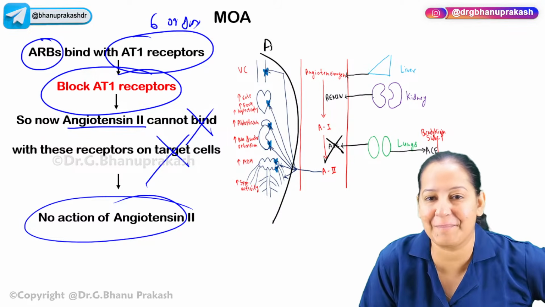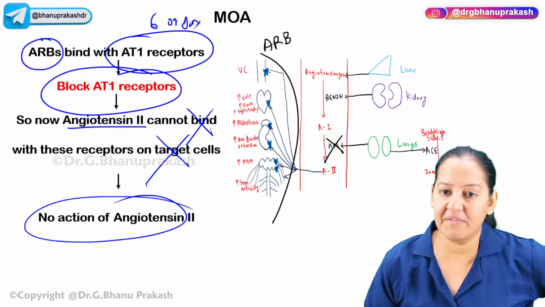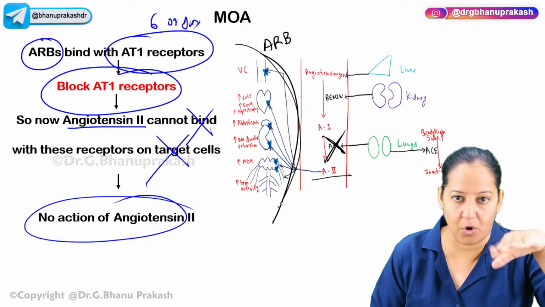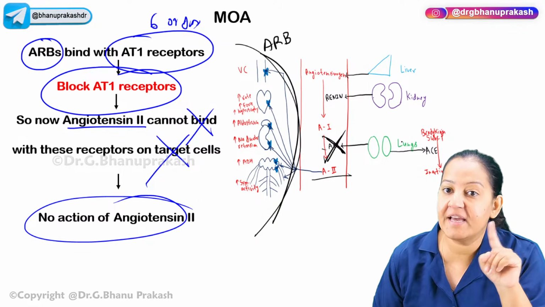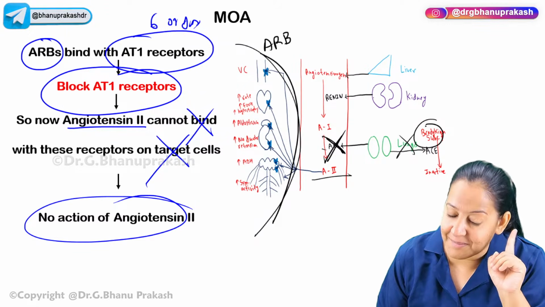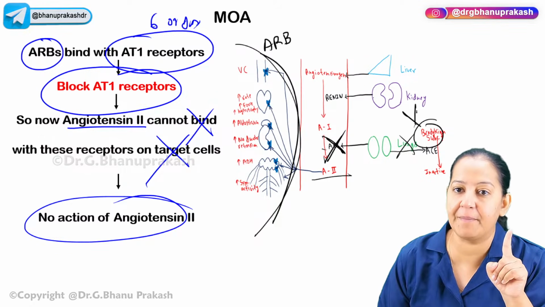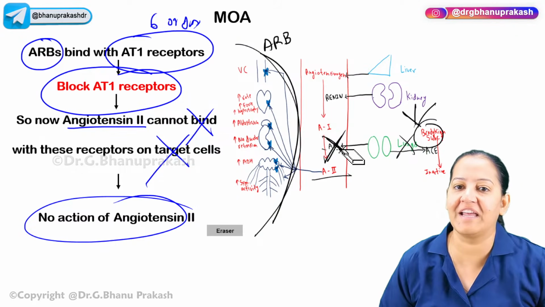ARBs are better. Can you answer why ARBs are better than ACE inhibitors? Whenever we were inhibiting ACE, one thing was good: angiotensin 2 is not formed, so it is not acting on these organs. But we are inhibiting the ACE in the lungs also, and bradykinin and substance P are not degraded. So the patient has cough, angioedema, and itch. These were the side effects of ACE inhibitors. These side effects will not occur in ARBs.